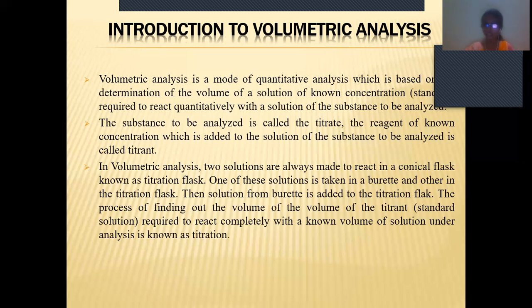One solution should be taken in the burette and the other in the titration flask, which is nothing but the conical flask. Then the solution from the burette is added to the titration flask.